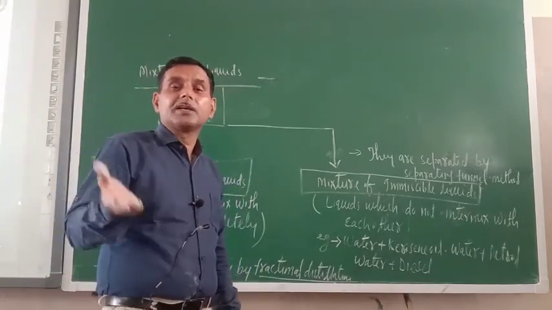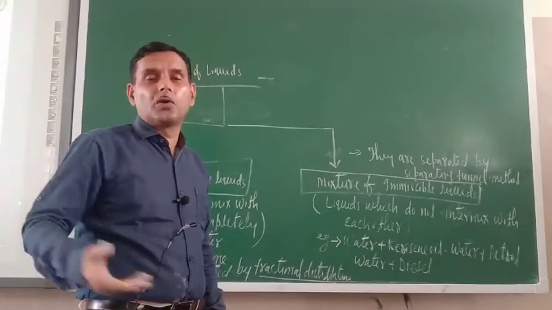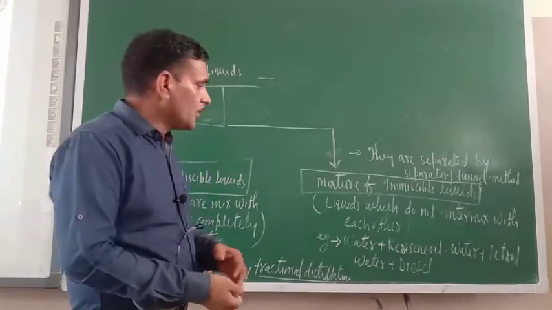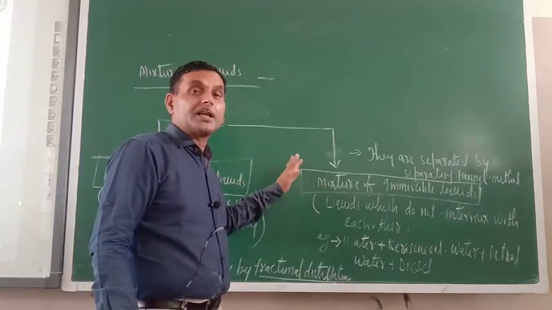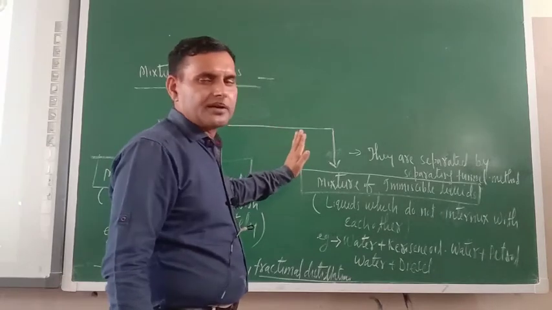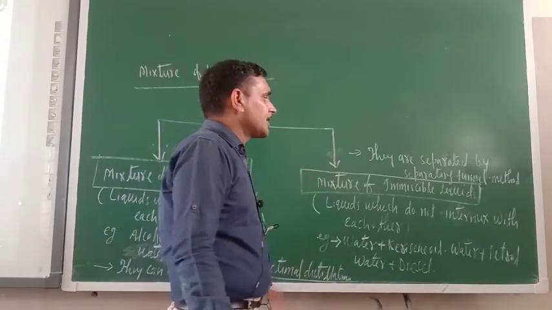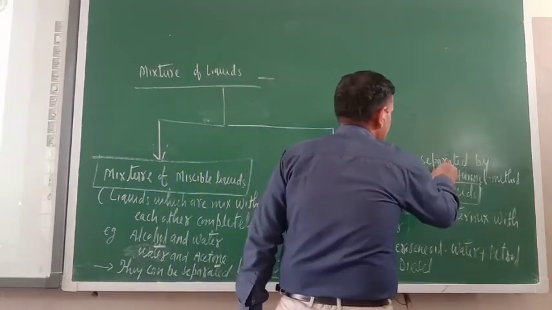The lighter one forms the upper layer. The heavier one forms the lowermost layer. Such kinds of liquids are known as immiscible liquids. Now what kind of technique should be utilized to separate the components of an immiscible liquid mixture? They are separated by the separating funnel method.